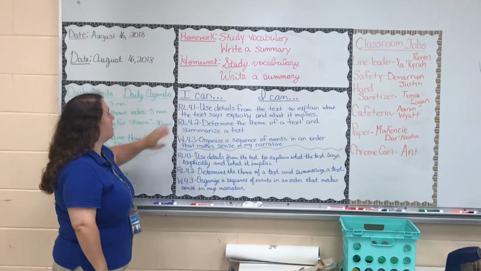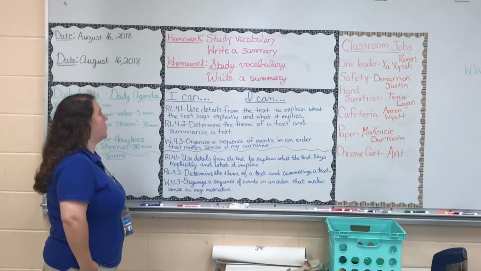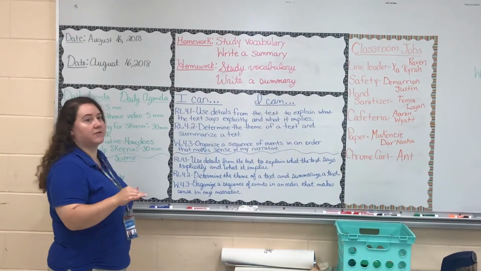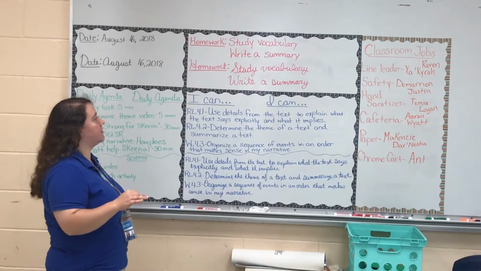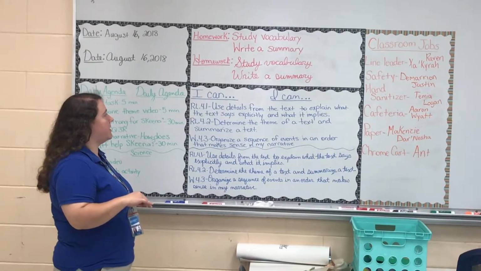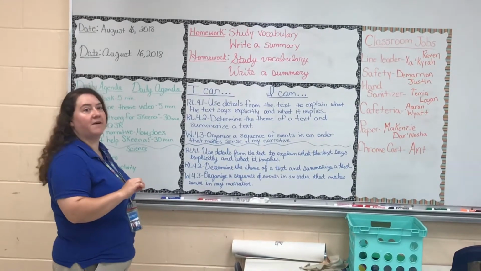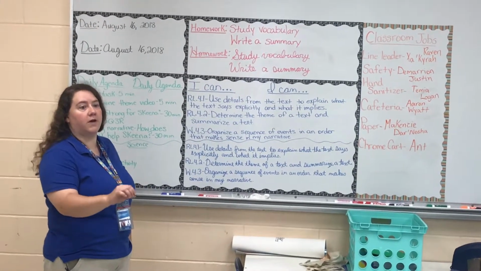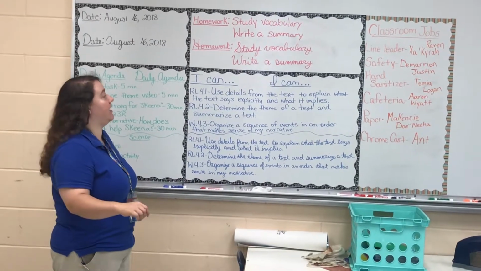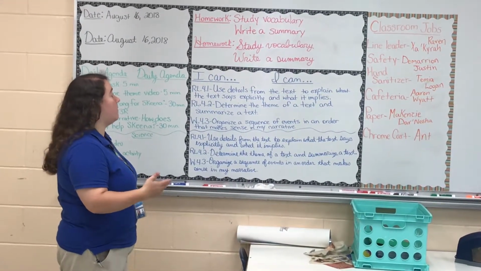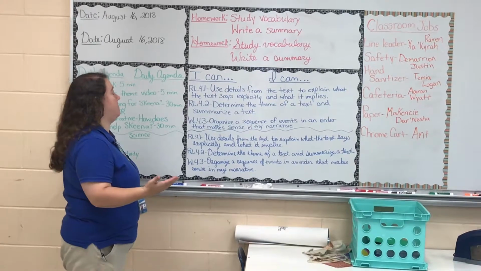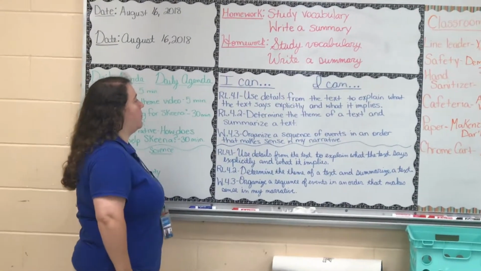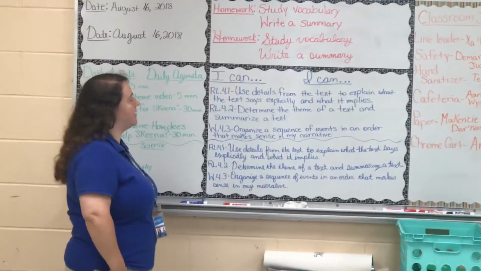So the first learning target for this week is RL 4.1, using details to explain what the text says explicitly and also what it implies. In other words, making inferences. Students are doing this with text by finding evidence that's measurable for me because we're using highlighters, so I can come around and see what they are highlighting and how they are finding what the text is saying, what they're using for evidence.